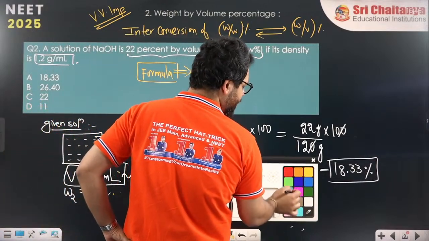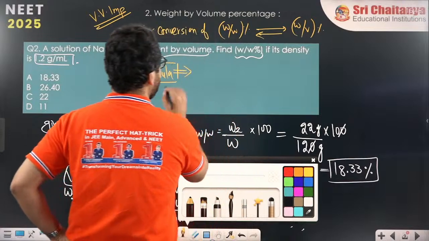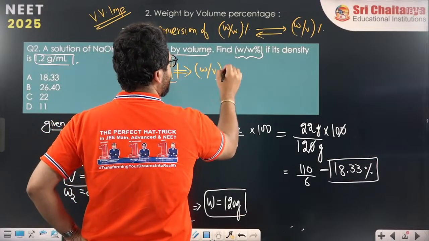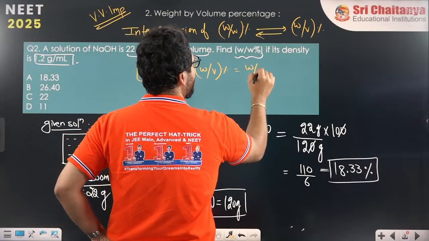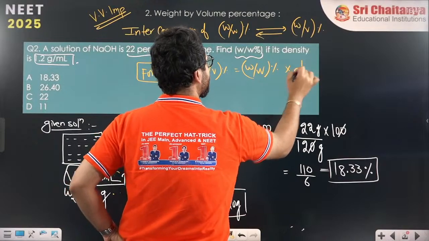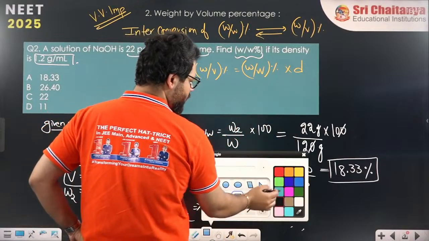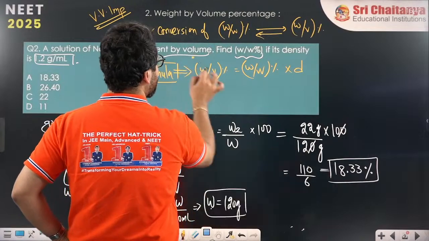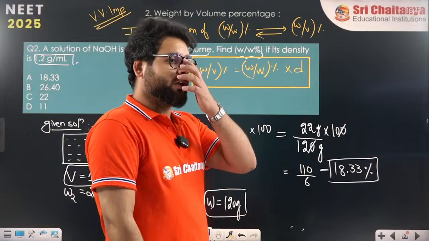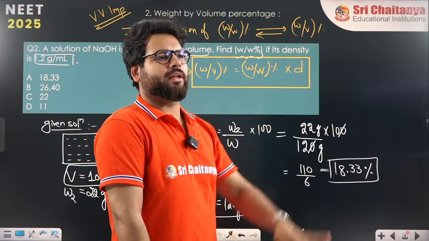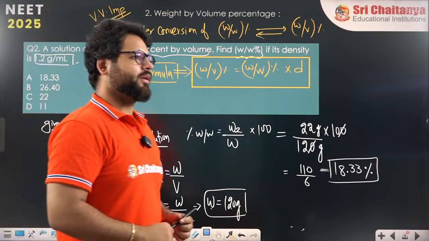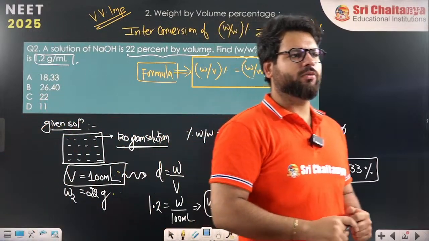The formula for interconversion is: weight by volume percentage is equal to weight by weight percentage into density of solution. If you want, you can directly use the formula also. Weight by volume is equal to weight by weight into density.